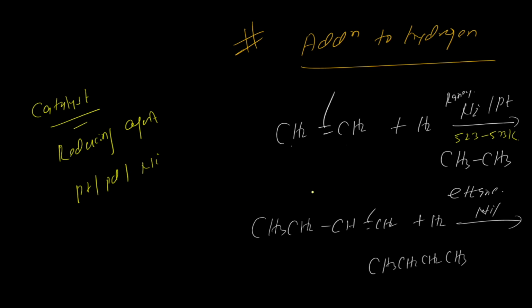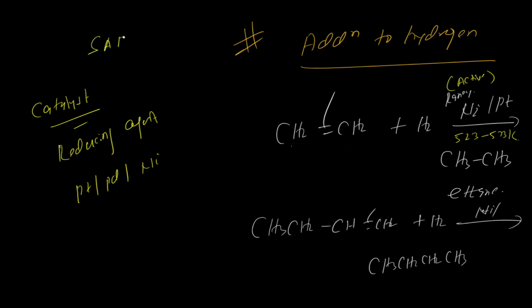So Raney nickel is the active nickel. Raney means active nickel. This hydrogenation of alkene has a name reaction. It is known as the Sabatier and Sanderens reaction, it's a very important one.